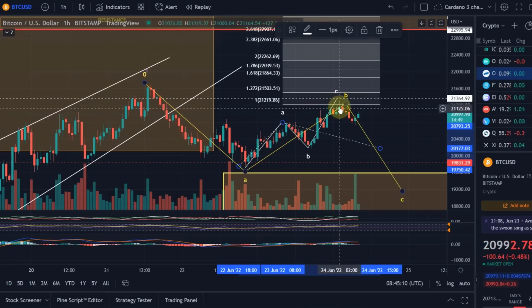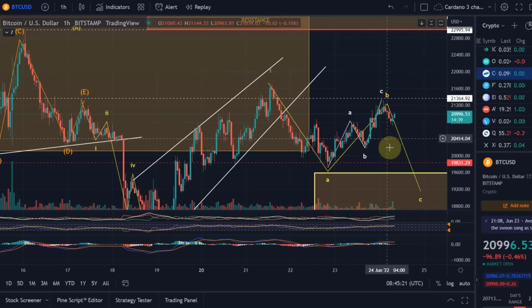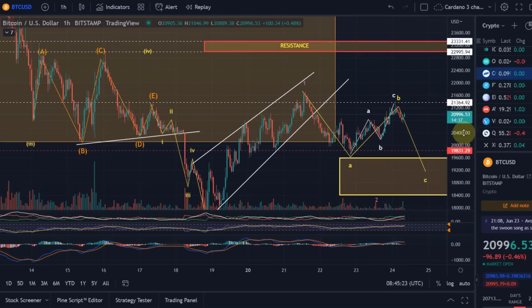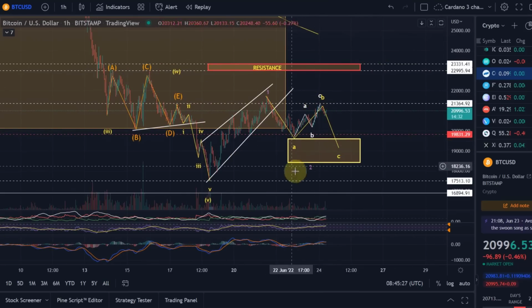That's the so-called equality projection target, and we hit that. So now we're looking for sellers. Sellers should come in now, and it's looking like this could be the case because we got rejected at this $21,364 level. If that is the right wave count, then we would now expect price to drop into this area here for wave 2.